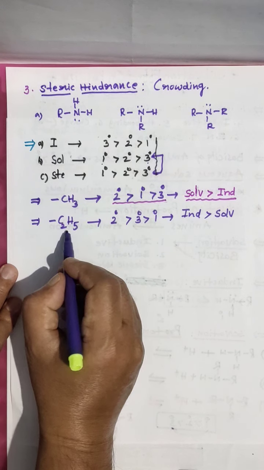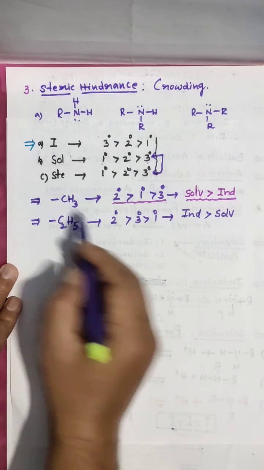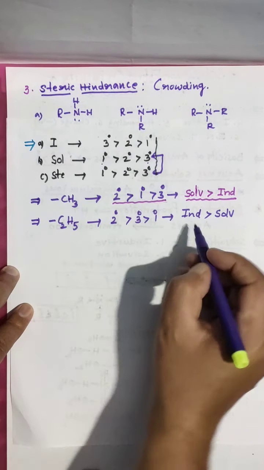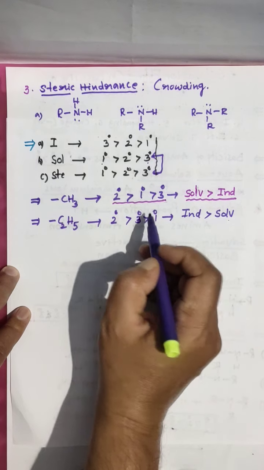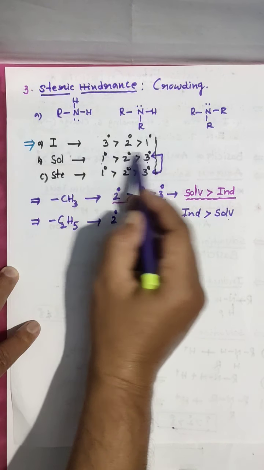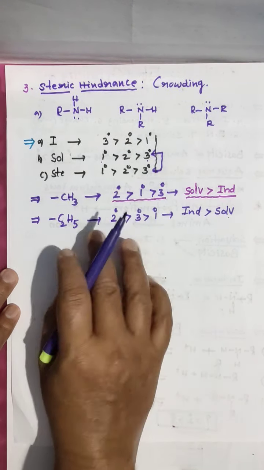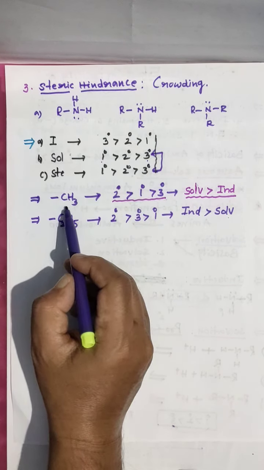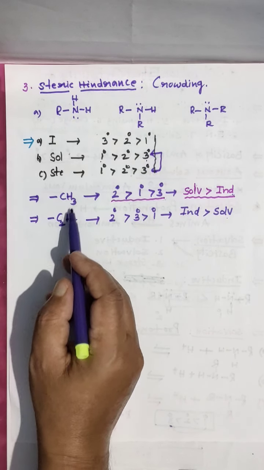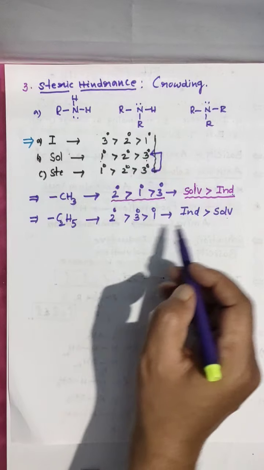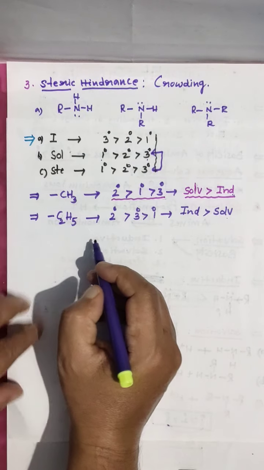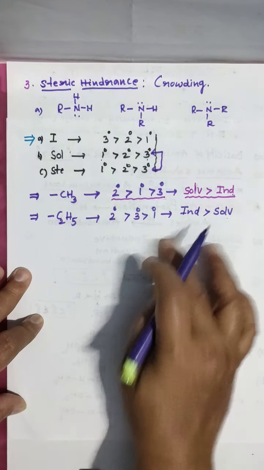Next, when you take ethyl, means other than methyl, no doubt 2 is greater. And when you take a bigger group, inductive effect will dominate solvation. So for inductive effect, 3 is greater than 1. So this you have to remember. When you are taking methyl group, solvation will dominate inductive effect. Other than methyl, whether ethyl, propyl, butyl, whatever it may be, inductive effect will dominate solvation. This is about solvation effect. Very important, remember this.